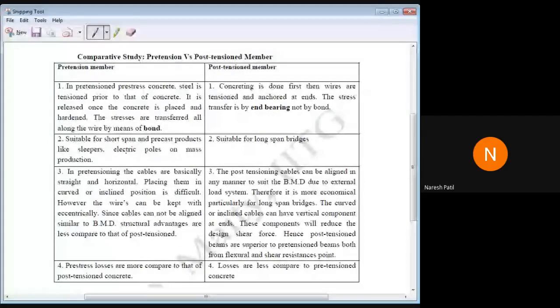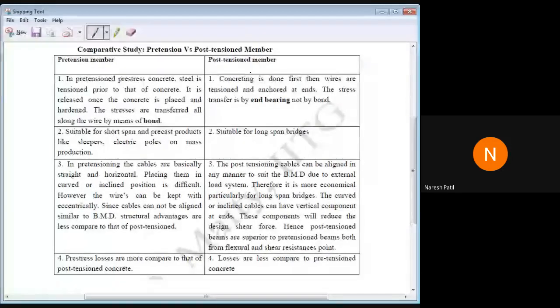Here they have given the difference between pre-tension and post-tension. In pre-tension, I'll just come to the point of bond. This is very important, and this is end bearing. Load transfer takes place due to bond here, and due to end bearing here. I'll not take much time. I have already discussed this point.